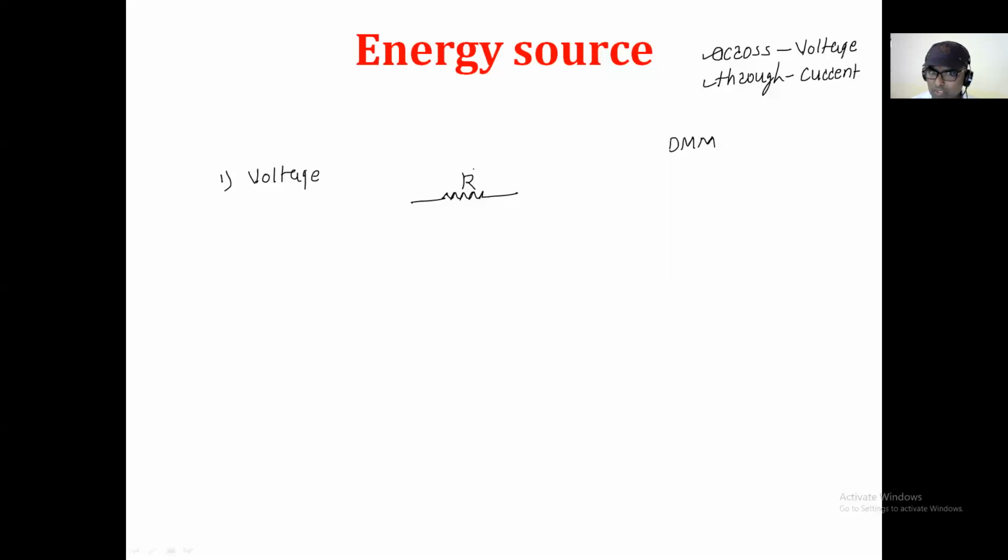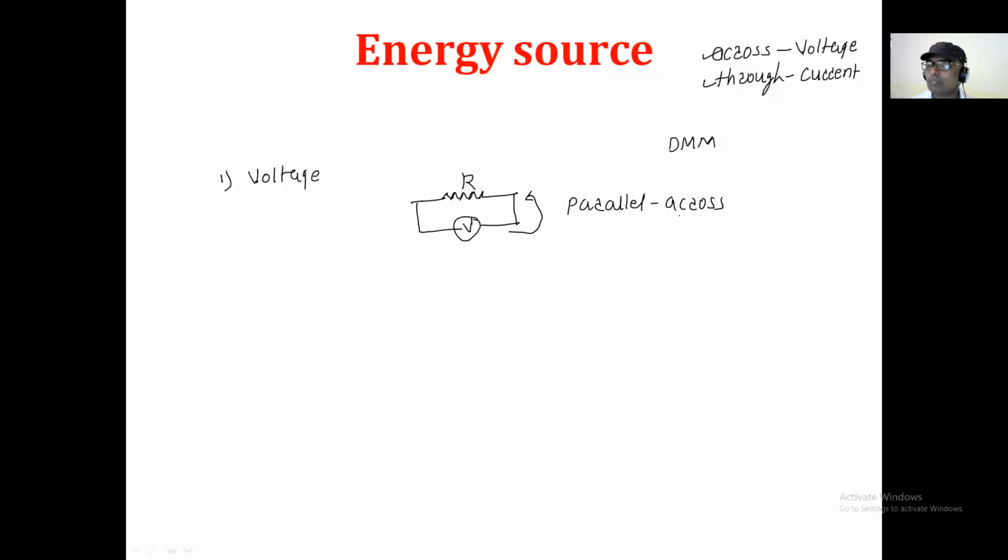And when I want to measure the voltage across this R, right now also I used voltage across R, at that time I have to connect the voltmeter in parallel with that R. It means the two terminals of the voltmeter are connected to the two terminals of the resistor. In this way we can measure the voltage. But how is this voltmeter connected to this R here? That is nothing but parallel, and parallel is nothing but across.